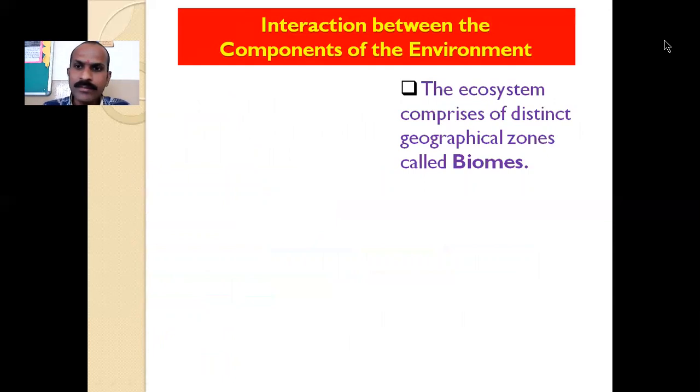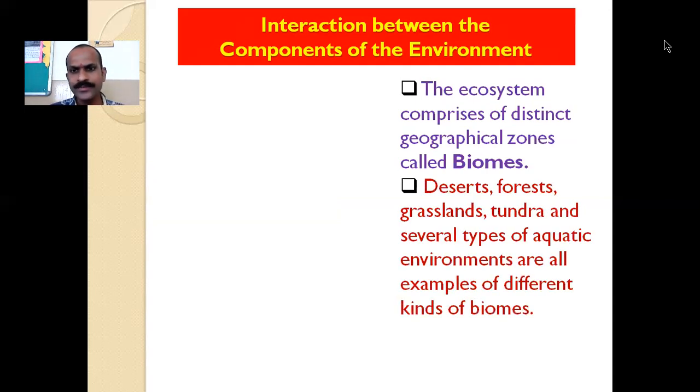The ecosystem comprises distinct geographical zones that are called biomes. Get clear with this concept that an ecosystem is divided into distinct geographical zones. These are larger geographical zones of the environment called biomes. Which are they?